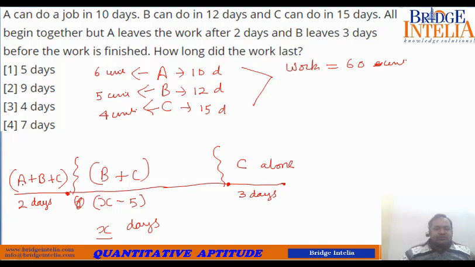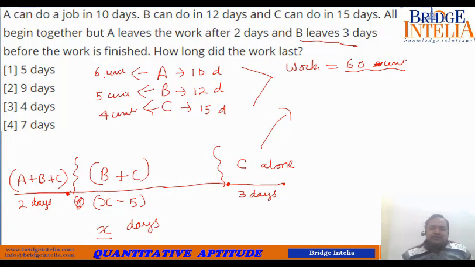So 3 different scenarios, 3 cases. When A was also there, that means A plus B plus C, all 3 were present. The second, A has left, B was there and C was there. So that happened for X minus 5 days. And for the last 3 days, C was all alone because B leaves 3 days before the work is finished. Target we already know, 60 units. So now let's put the value of per day output in this equation. The target to be achieved is 60 units, and it is achieved in this manner.